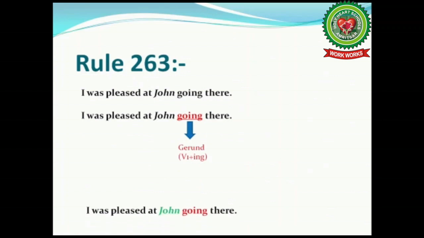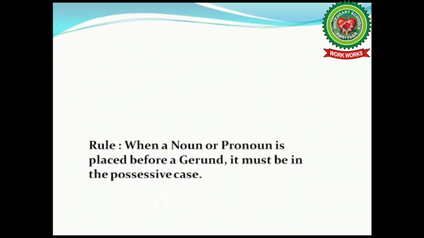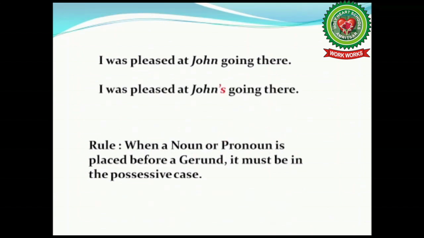Now, see the rule. When a noun or pronoun is placed before a gerund, it must be in the possessive case. That is to say, John's. We can make possessive form of a singular noun by adding apostrophe s to it. So, what is the correct sentence? I was pleased at John's going there. Understood, children? Let's take another example.